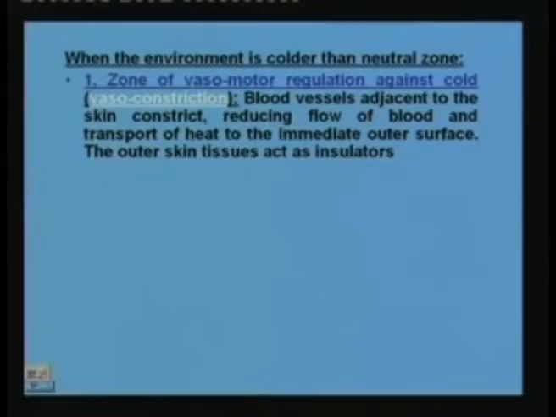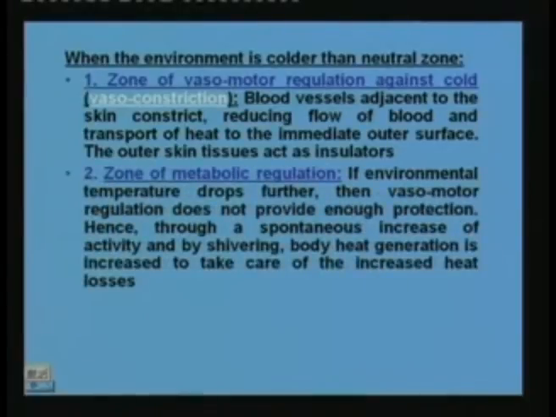Since less heat is carried, less heat is lost. So this is the first step against the cold. During this process, the tissues of the outer skin act as insulators, and they prevent the heat loss. But if the temperature drops further, then vasomotor regulation does not provide enough protection.